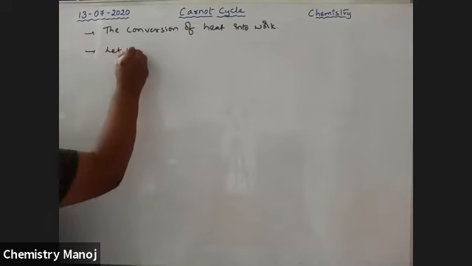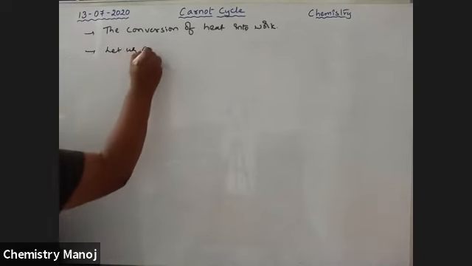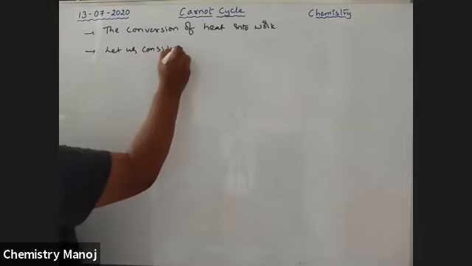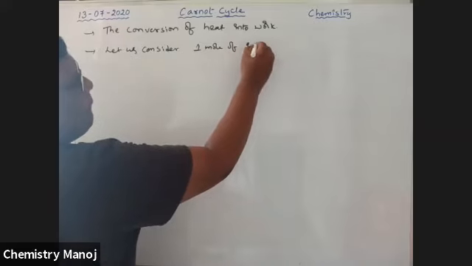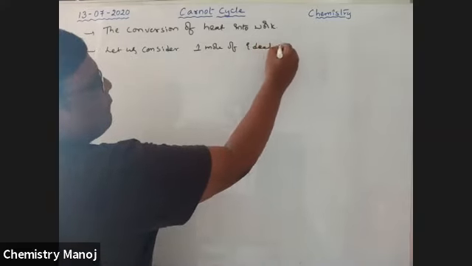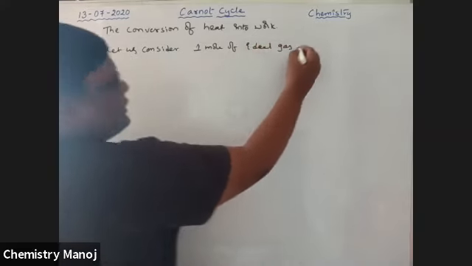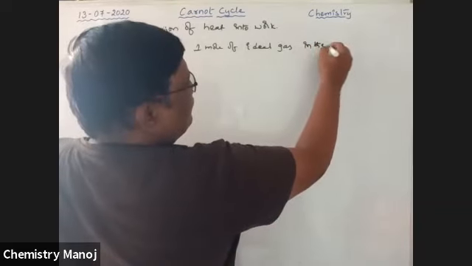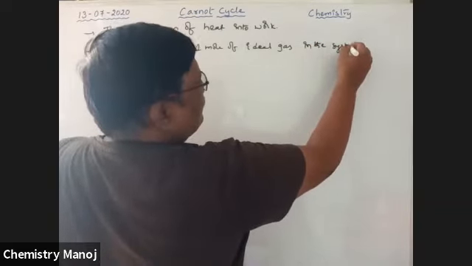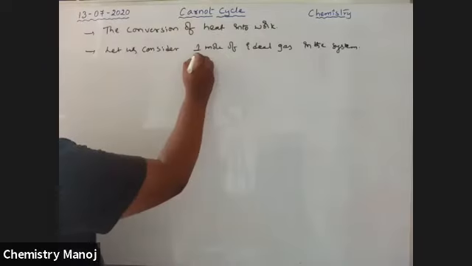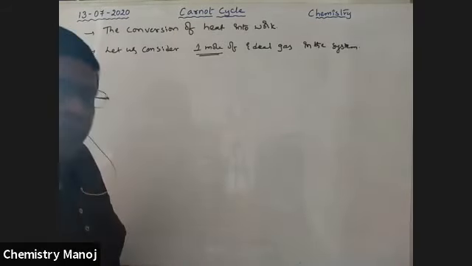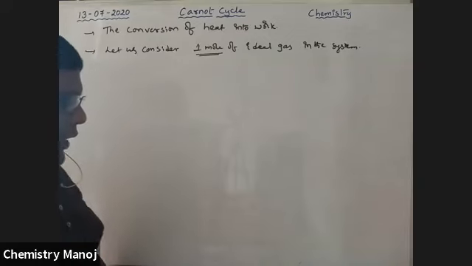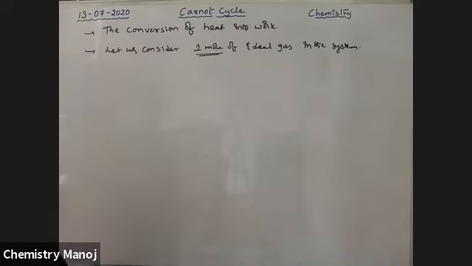Let us consider one mole of ideal gas in the system. So one mole of gas is taken, and that should be an ideal gas.